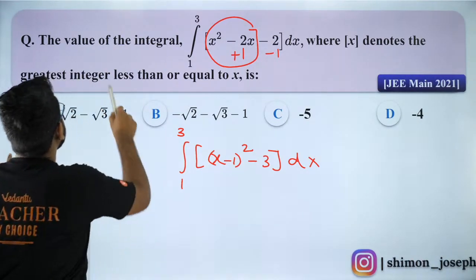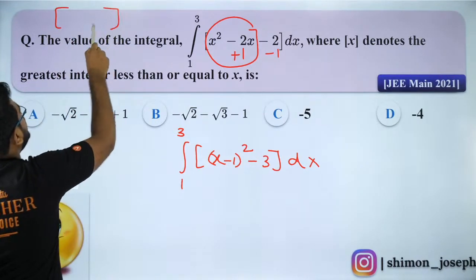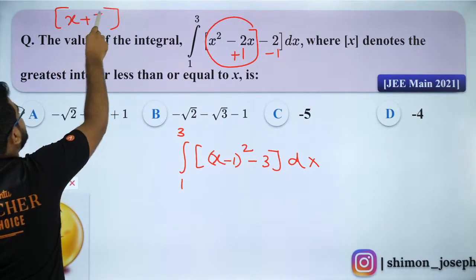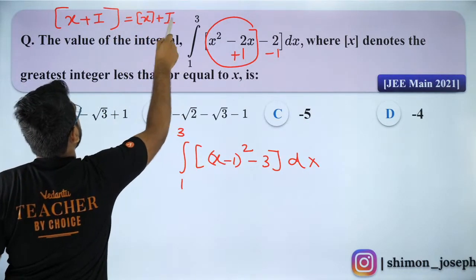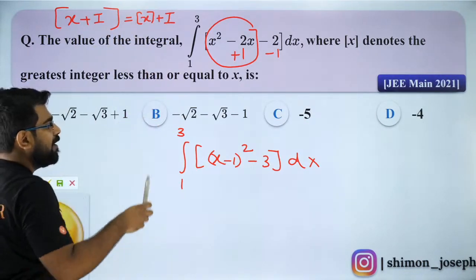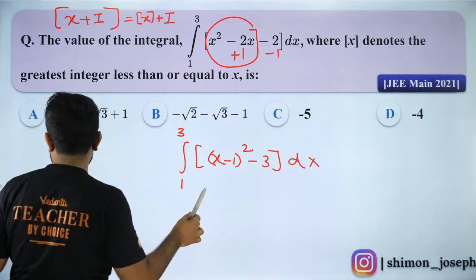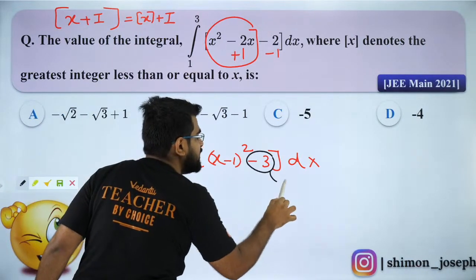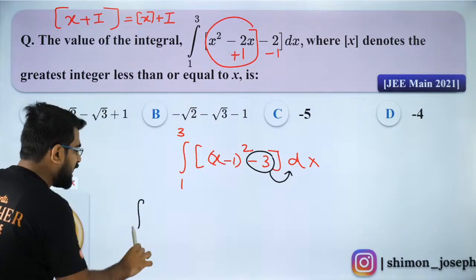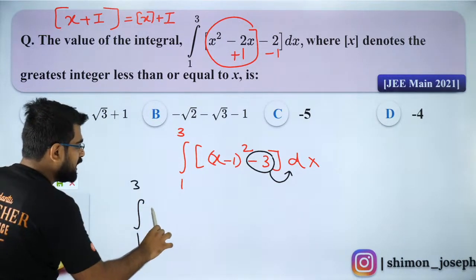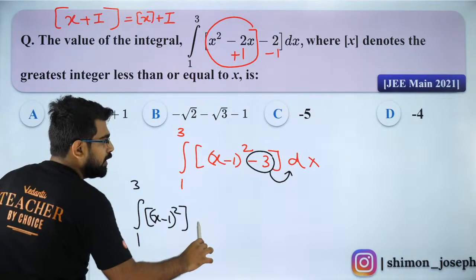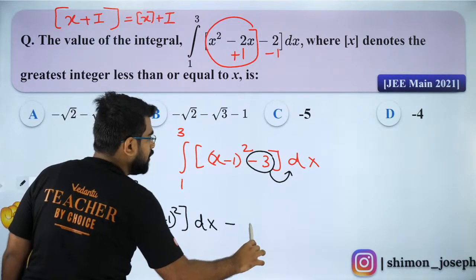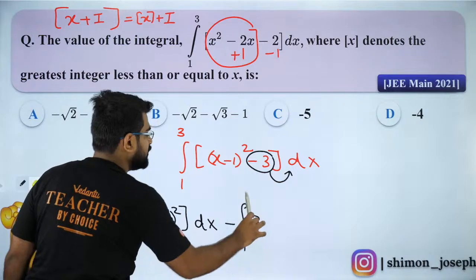Now, whenever you have the greatest integer function, if you have x plus some integer, you can write it as GIF of x plus integer. Whenever you have an integer, you can bring it outside the GIF. So I will write it as integral 1 to 3 GIF of (x minus 1) whole square dx minus 3 integral 1 to 3 dx.